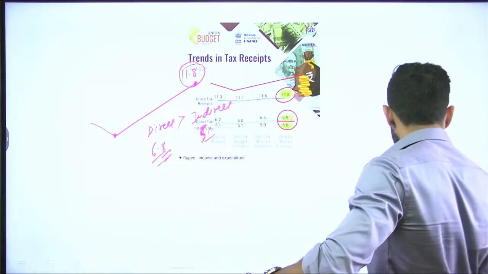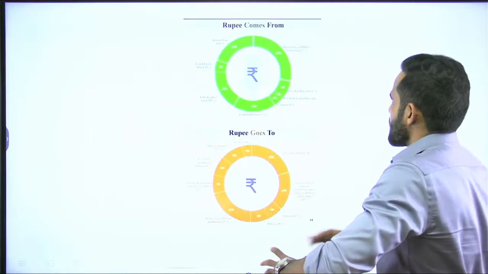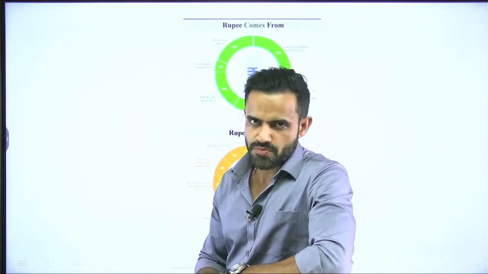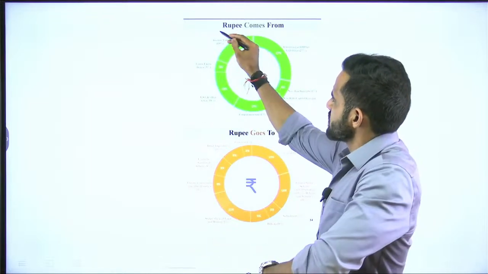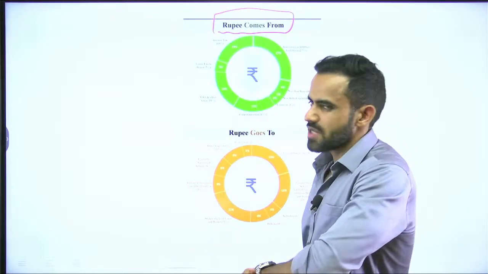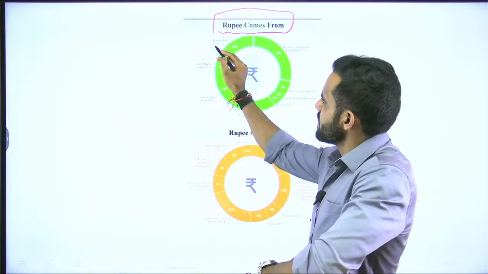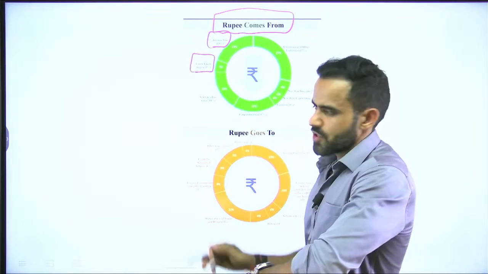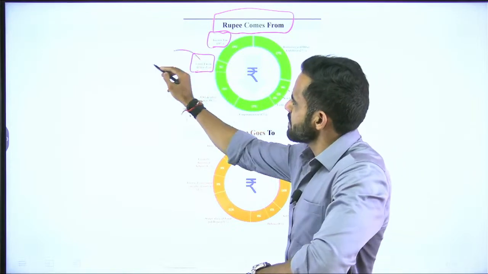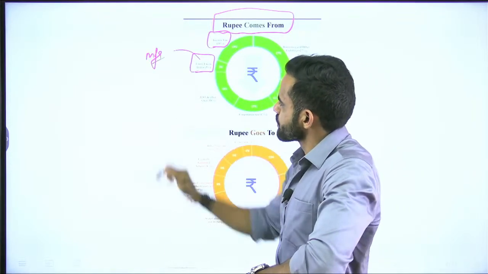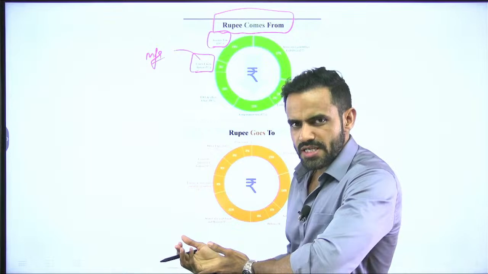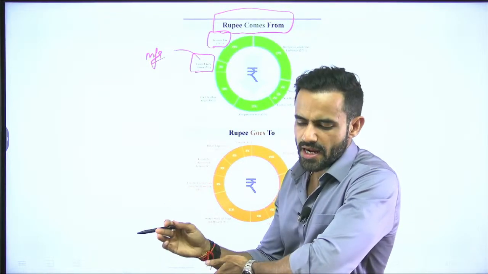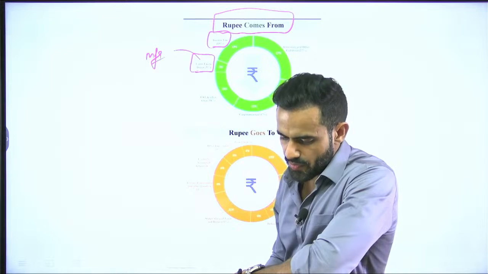Now, coming to the income and expenditure of the government, that is, how the government earns money and where that money is spent. First, let us try to understand the source of money for the government. The government generates 19% revenue from income tax and 5% revenue from union excise duty. Excise is basically imposed on manufacturing. Most of the excise duty is now covered under GST, but there are certain items which are outside GST, and on them excise duty is imposed.